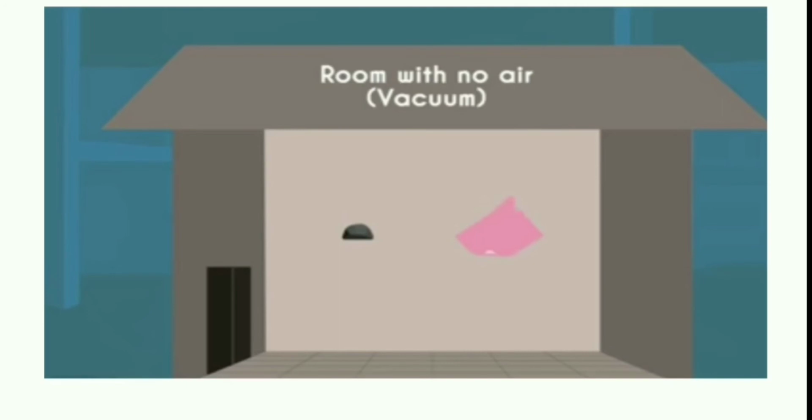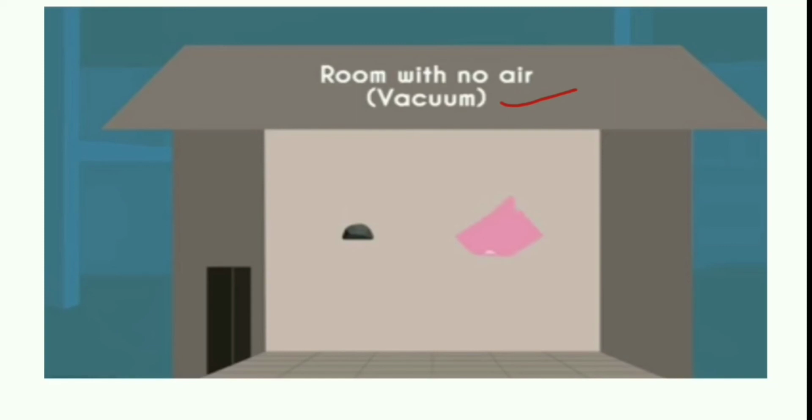But if the same experiment was performed in a room where no air is present, that means the situation we call vacuum, when there is no air present inside.